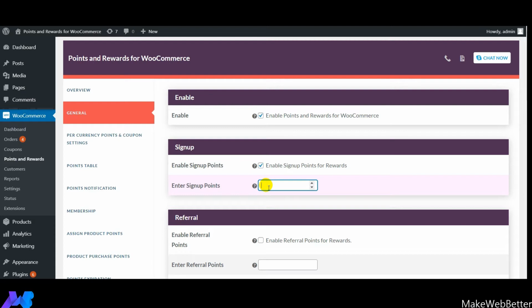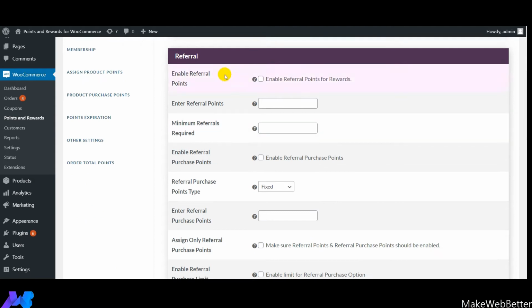So it can be depending upon your business requirements and your needs, so you can also increase and decrease the values right from here. The next setting that comes up is referral settings. So guys, if you want to give referral points as rewards to your customers, these are the various settings in the referral section that you will need to enable.